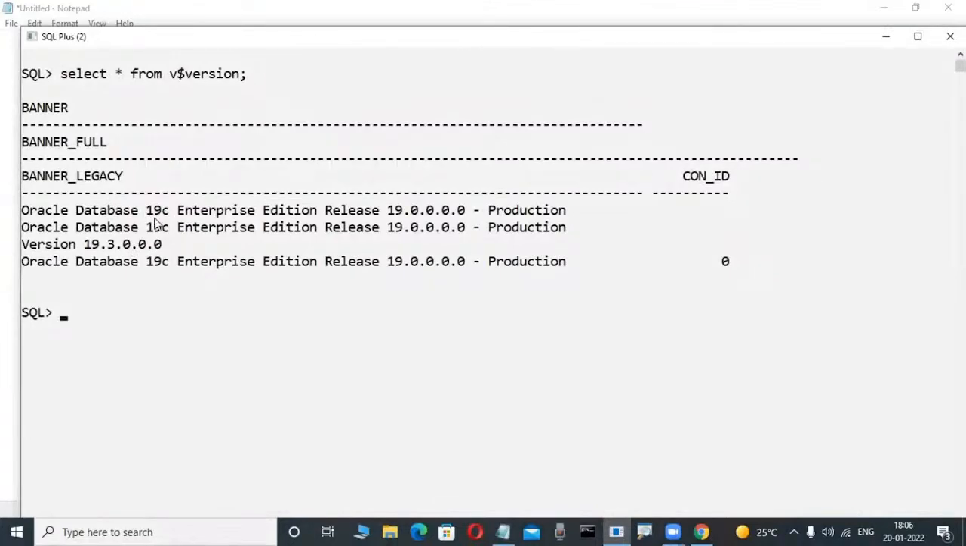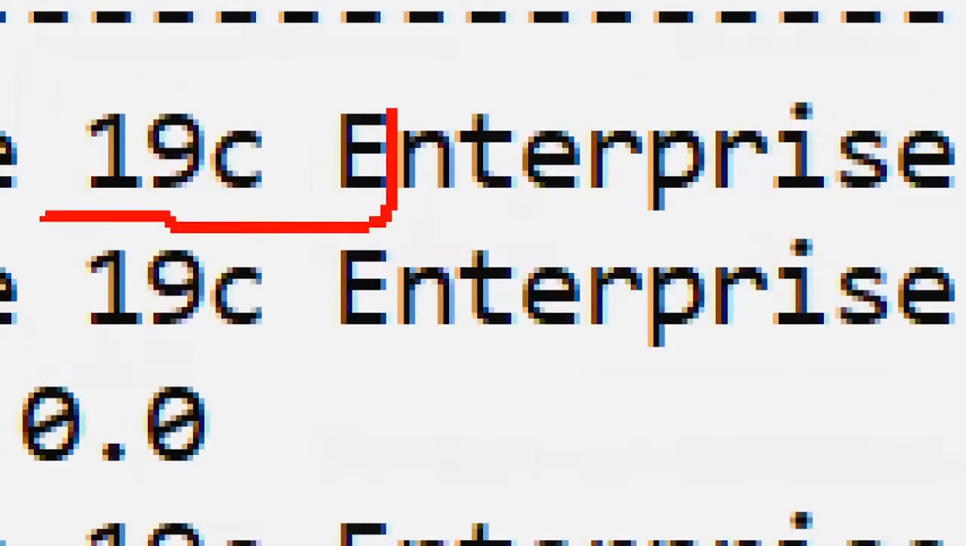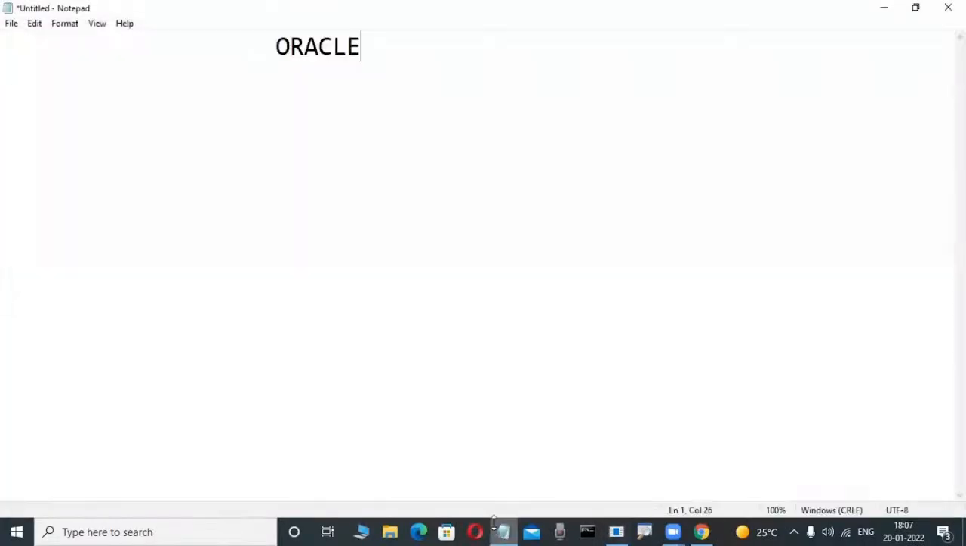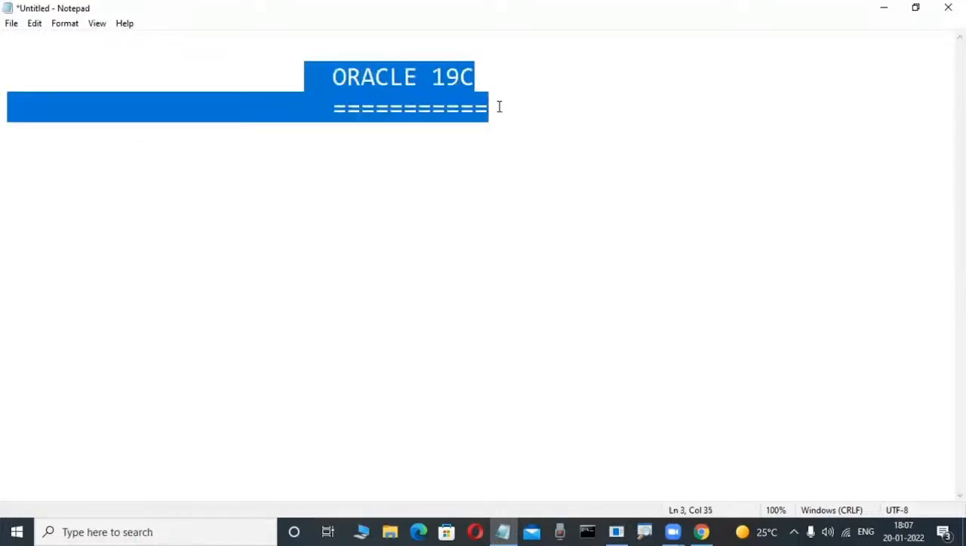But in our class, this software is available. 19c, we are learning only. C means cloud technology. Cloud computing is there. In olden days, grid computing was there. Now, cloud. What is cloud and all these things, we will understand. Now, this is Oracle 19c. 19c means cloud technology. Observe it here. This is the latest version we are learning in our class.